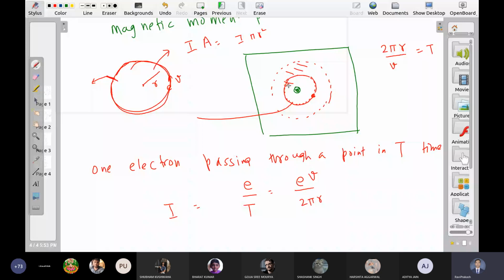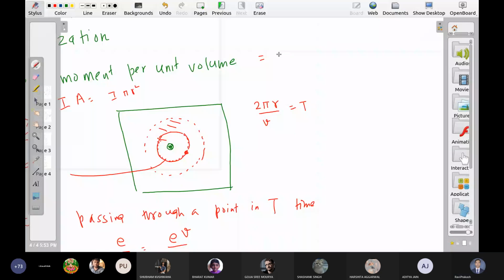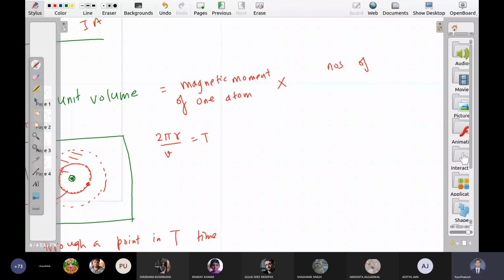So when we say magnetic moment per unit volume, it actually means magnetic moment of one atom, which we can calculate, into the number of atoms in unit volume.